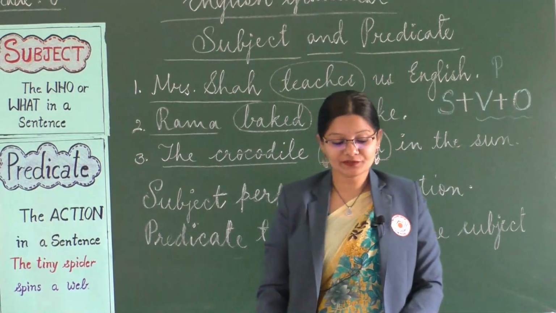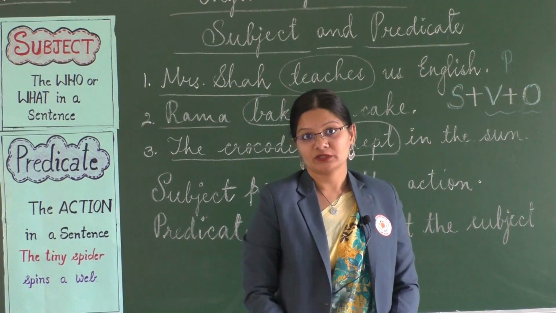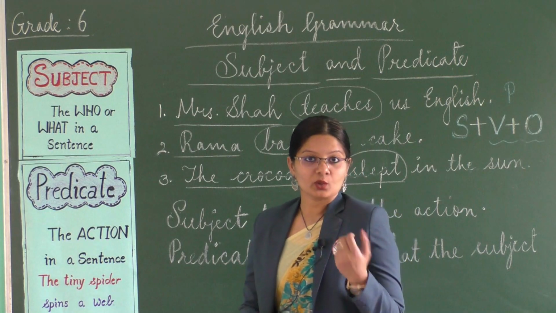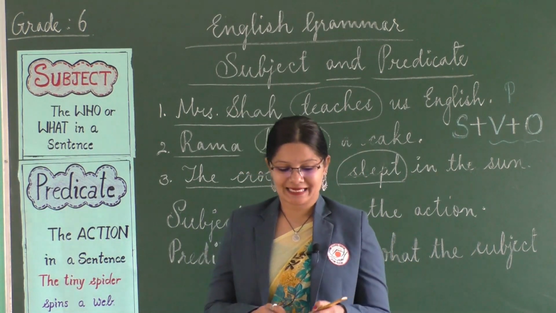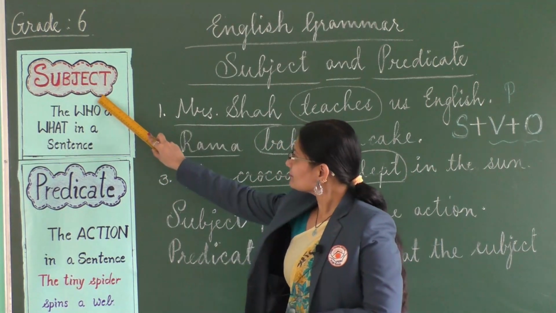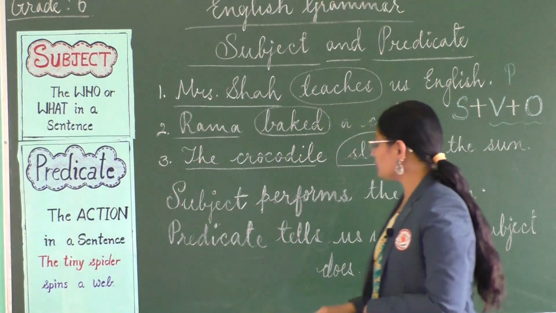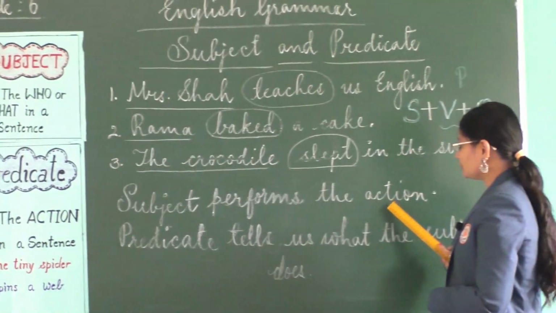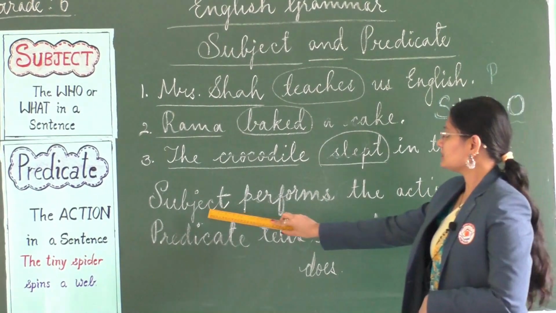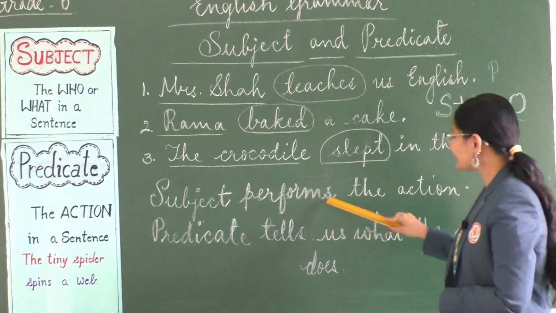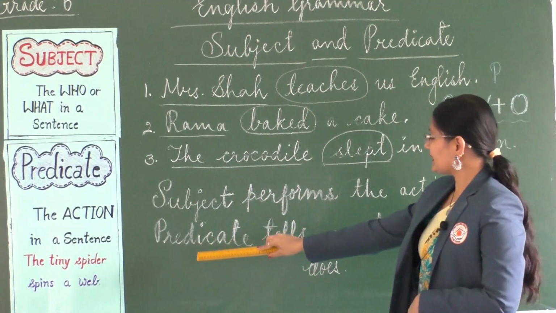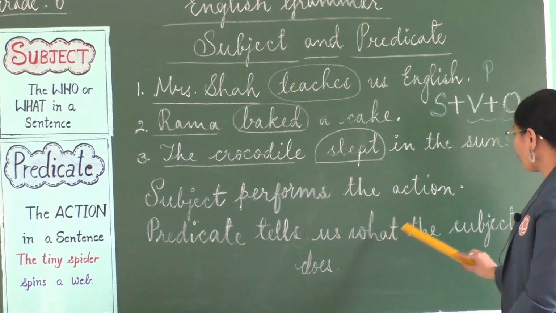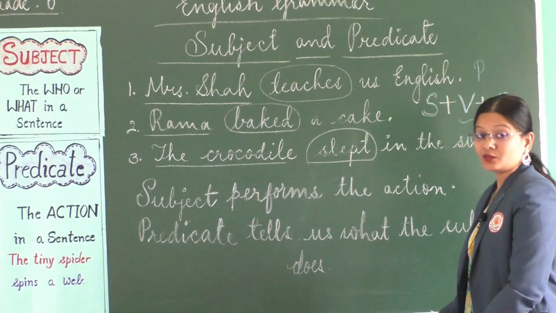Is that clear, children? I hope you've understood. So, to quickly recall what we've understood, the subject is the person who does an action or performs the action. The predicate tells us what the subject does, right?